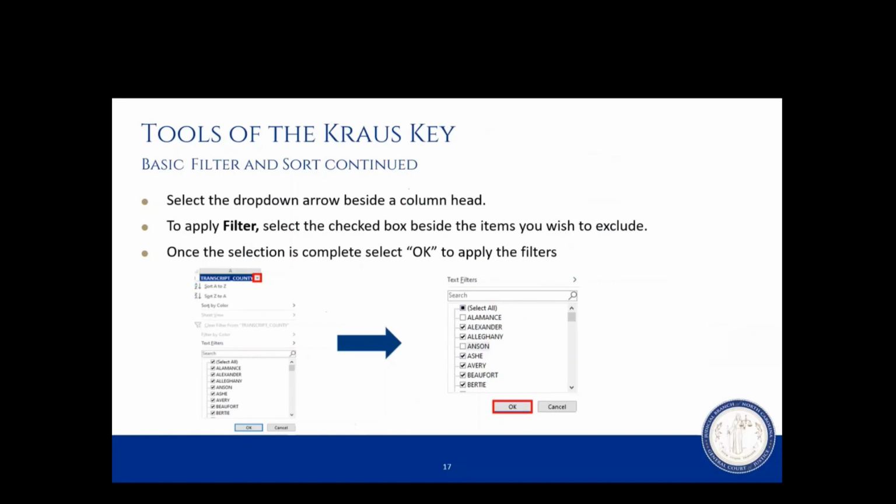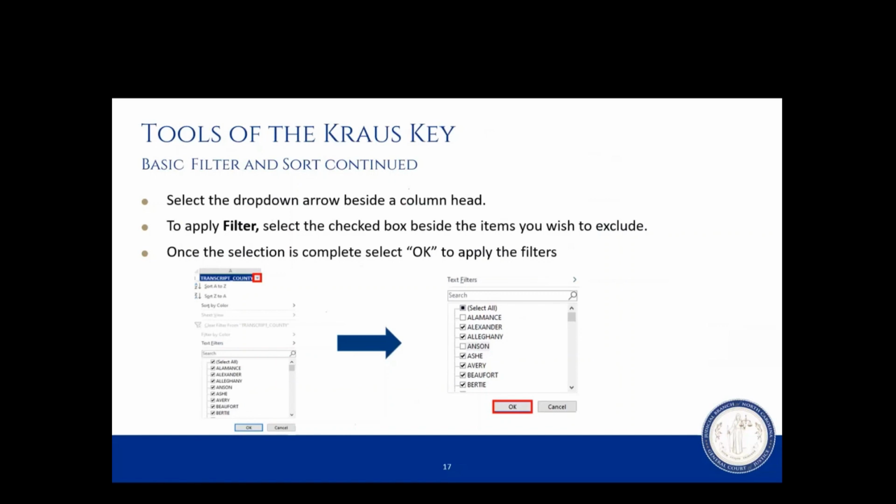Depending on what we would like to do, if we click on any of those boxes, this makes it so that the Krause key excludes these entries. So in the pictured example, you see the listing of counties, but if we wanted to exclude any of the counties from Alamance or Anson, we could click on those and the Krause key will remove those transcript entries.